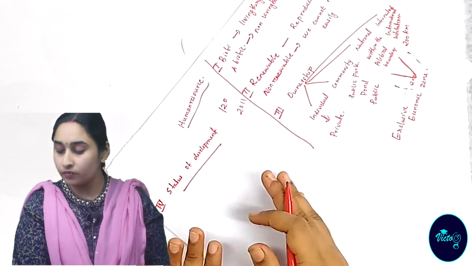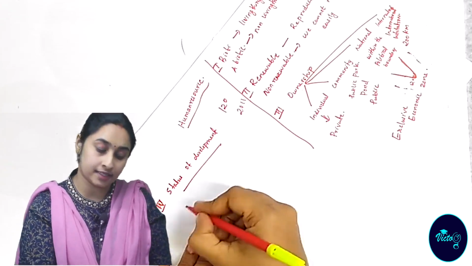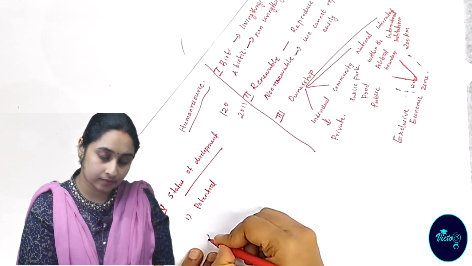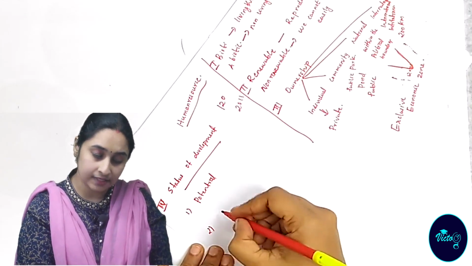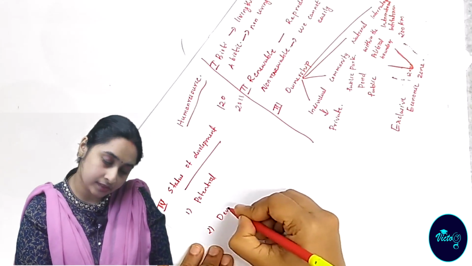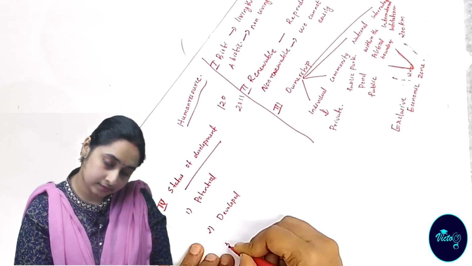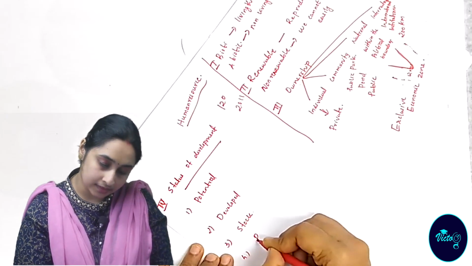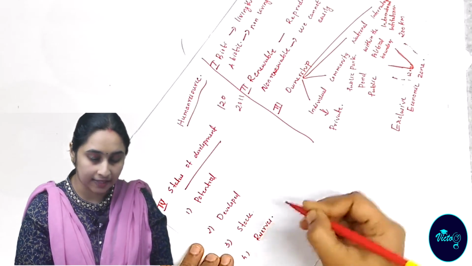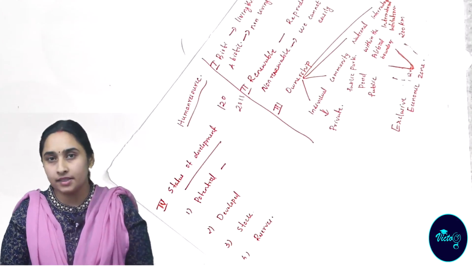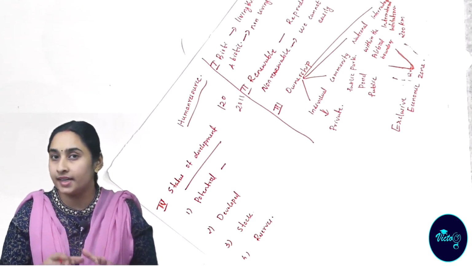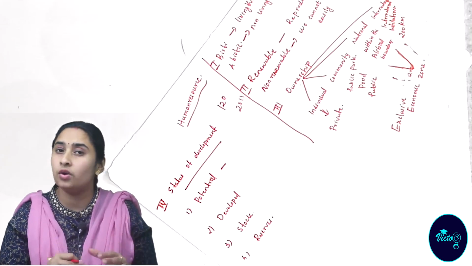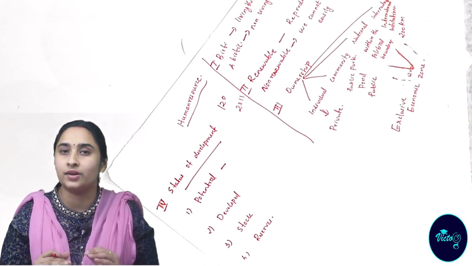On the basis of status of development, resources are classified into potential resource, developed resource, stock resource, and reserves. Potential resource means one resource is found in an area, but we are not using that resource with maximum potentiality, or we are not using it properly. That is known as potential resource.